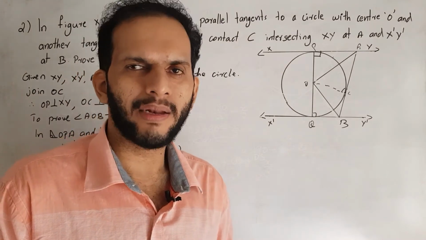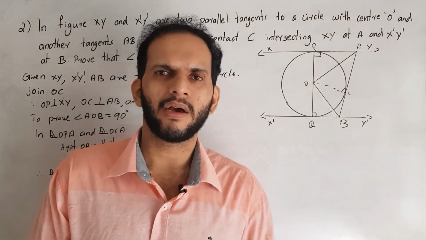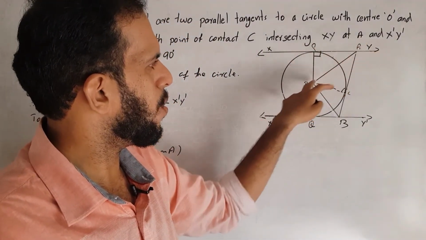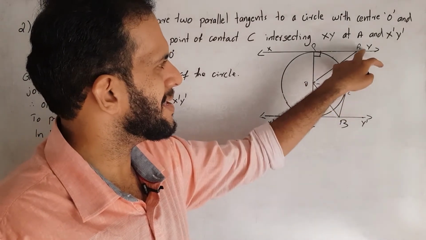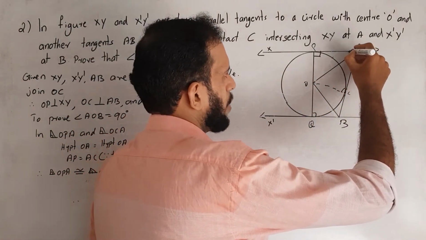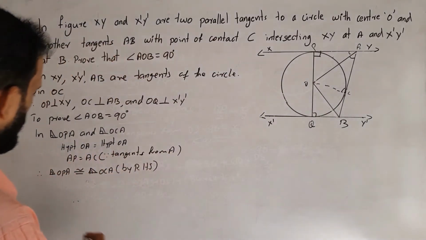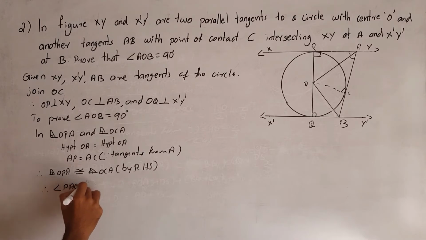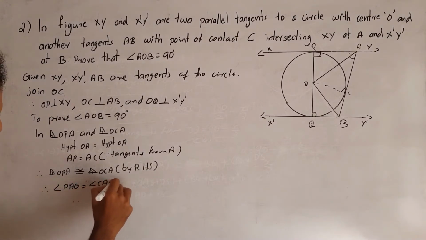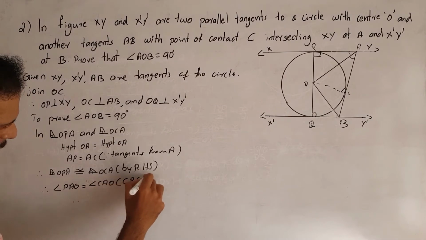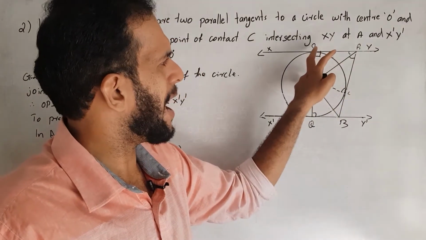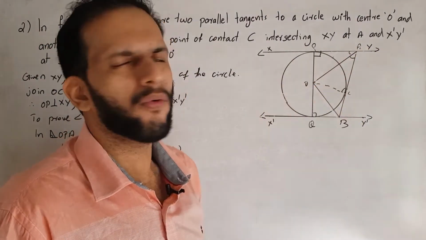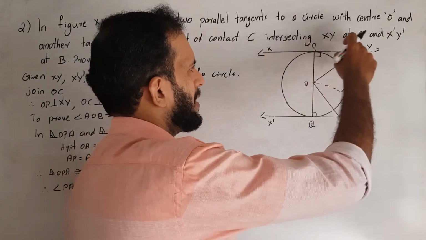Since the two triangles are congruent, their corresponding angles are equal. So angle PAO is equal to angle CAO, by CPCT. If we add angle PAO and angle CAO, what do we get? We get angle PAC.